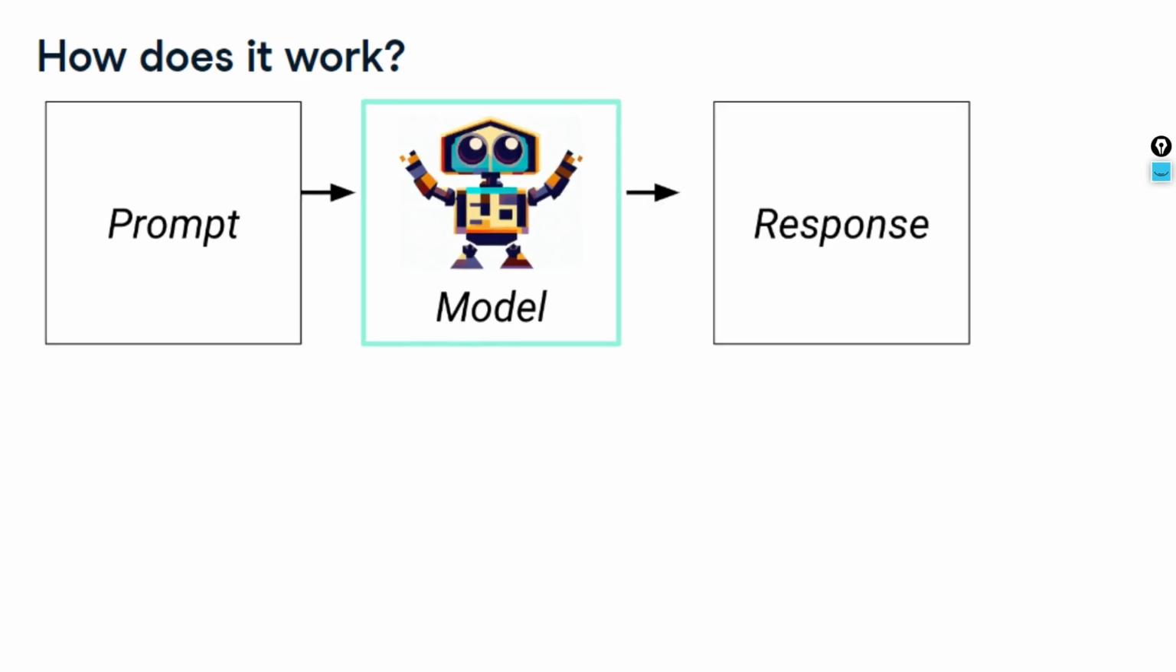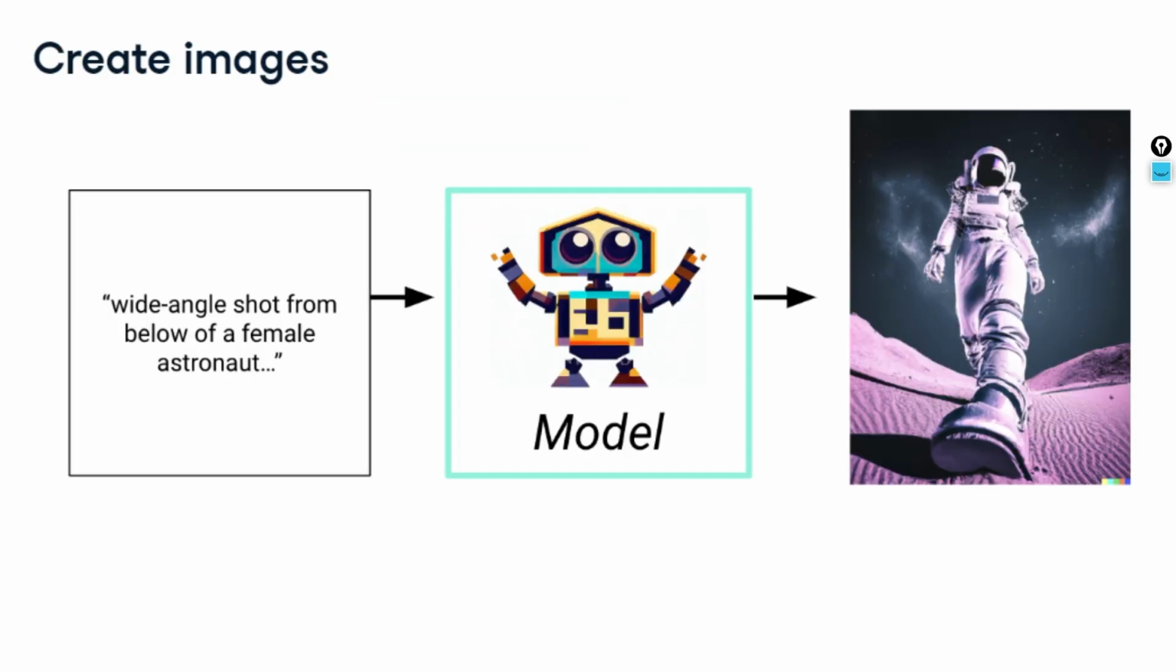Like I just showed you with Gemini, I entered some question about the latest news, the model was able to generate the data, and I could see that response. This is how it basically works. Similarly for creating images, we just tell it the prompt, for example, create a wide angle shot from below of a female astronaut. The model will process that and generate the content based on the prompt and whatever I've asked it.